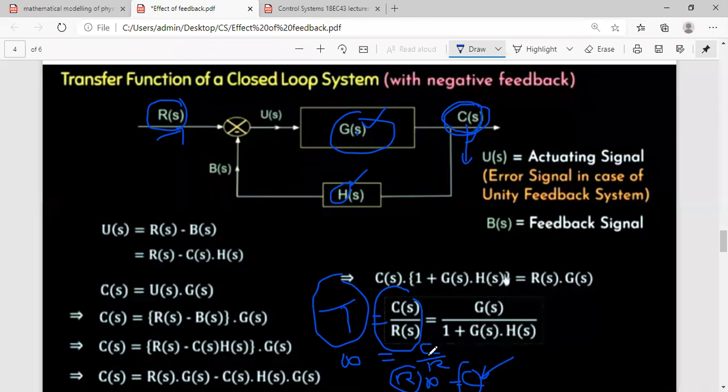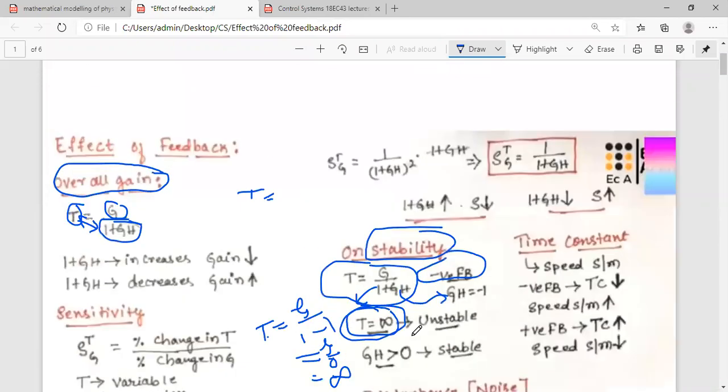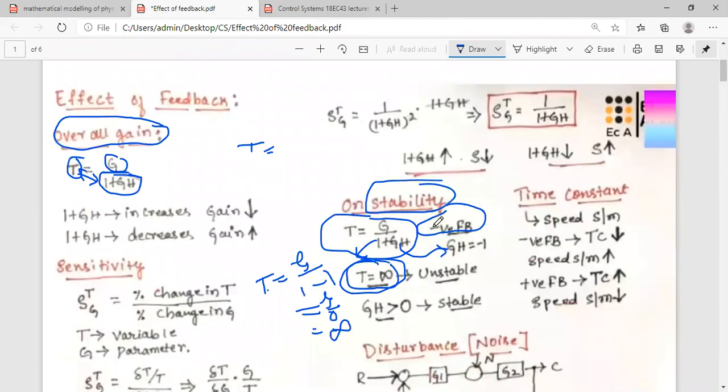So hence we say that whenever we apply the negative feedback for the control system, we can get unstable systems. So what you should take care of while designing the systems, for the stability concept, is to make sure that whatever this GH parameter is there in the denominator of the equation of T, the denominator should be greater than 0, means a positive value.